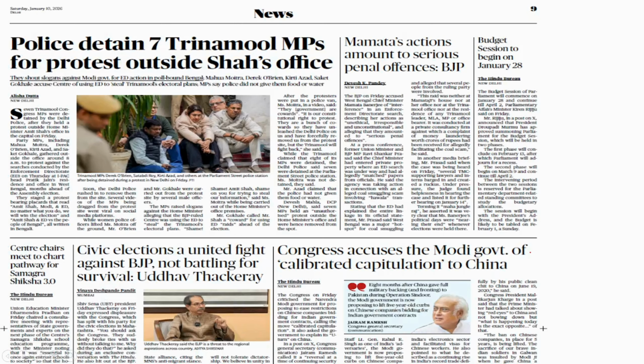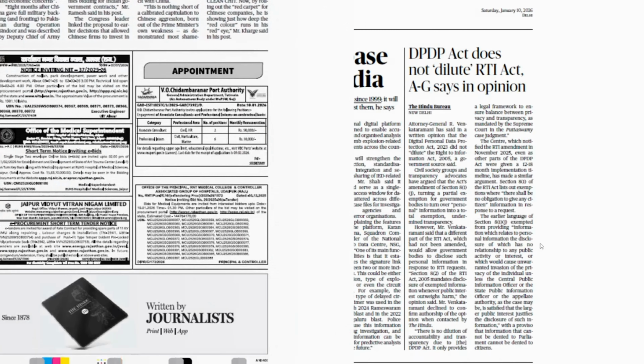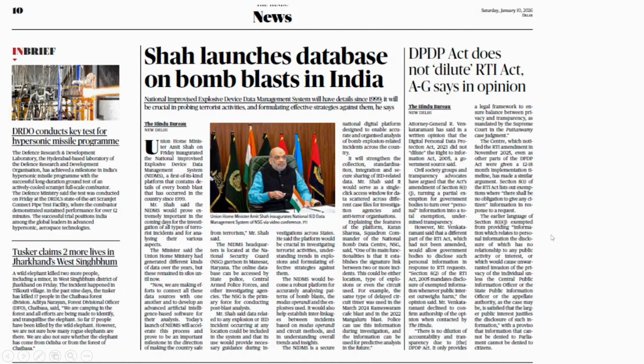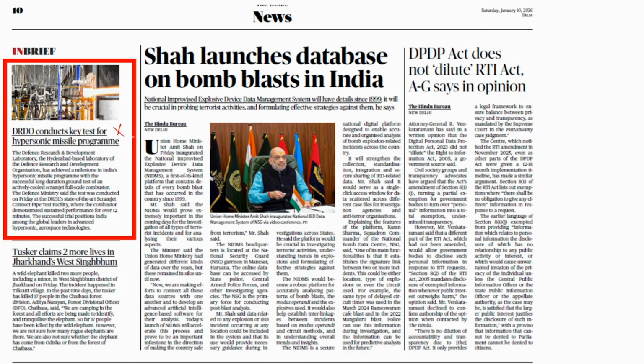Moving on to the next page, I am not seeing any relevant news. So this is page 10. See here, on the left side, there is a small article on DRDO testing hypersonic missiles. This news article is not relevant, but there is a discussion on engines, various types of engines, whether it is a jet, an aircraft, a missile or a rocket. For anything to move forward you need an engine, and these engines are of various types.